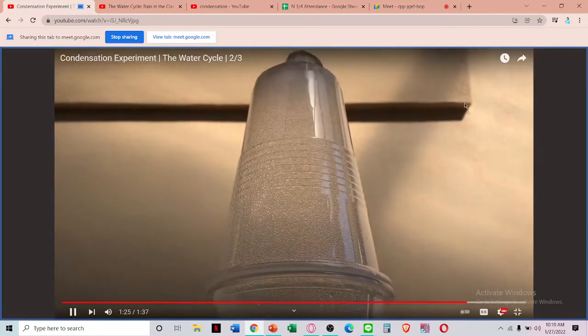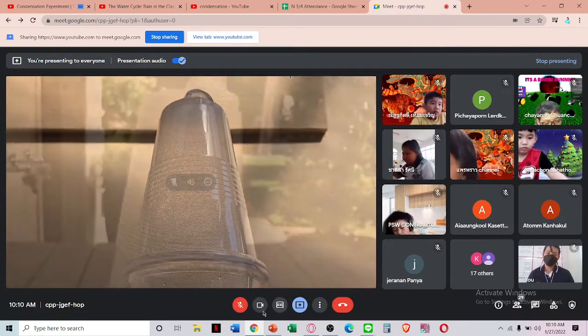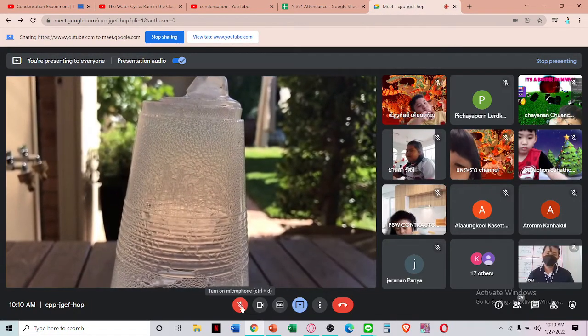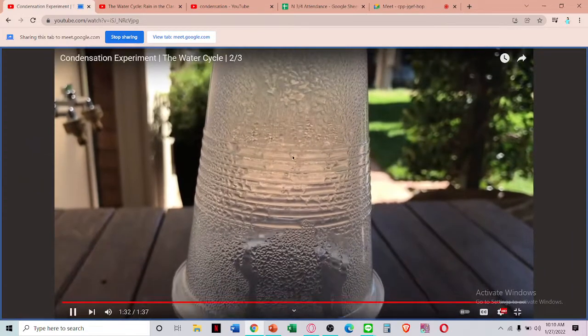If you wait long enough, a big water droplet will form underneath the ice cube. This is because the ice cube, like the atmosphere, is cold, and the water underneath it, like the surface of the earth, is warm.